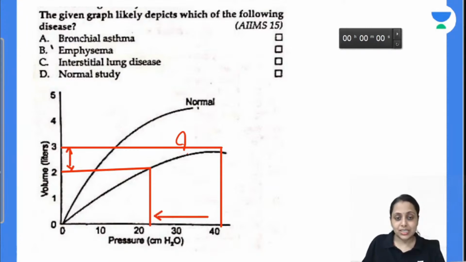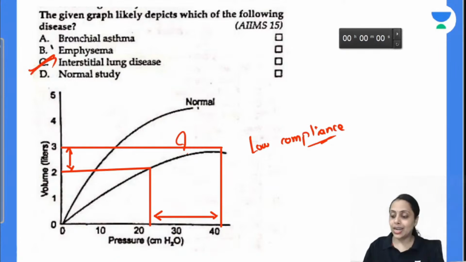The pressure change is very high and the volume change is low. So what kind of curve is this? It is a low compliance curve, and low compliance is seen in interstitial lung disorder, not in emphysema. In emphysema, compliance increases. So the answer is C. Is this clear, everybody?